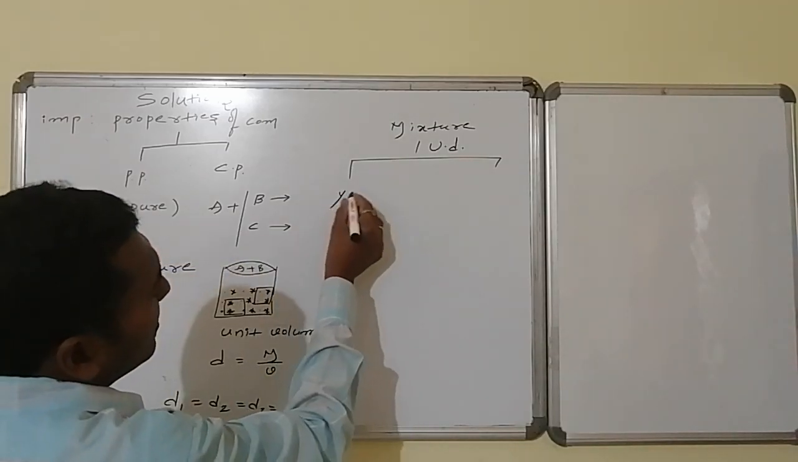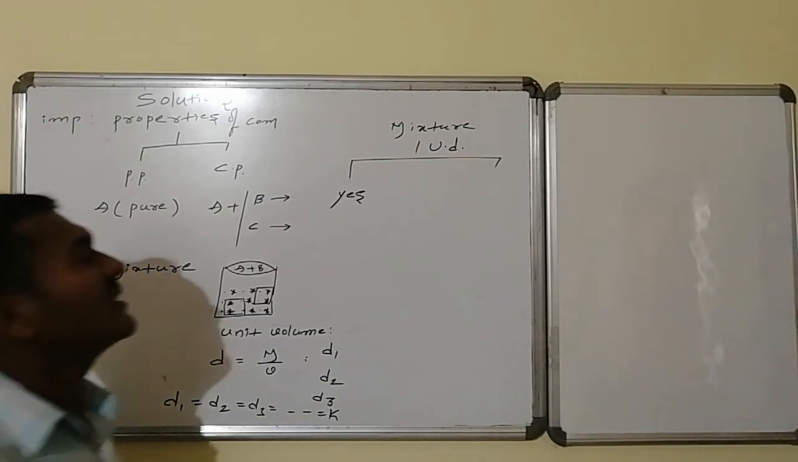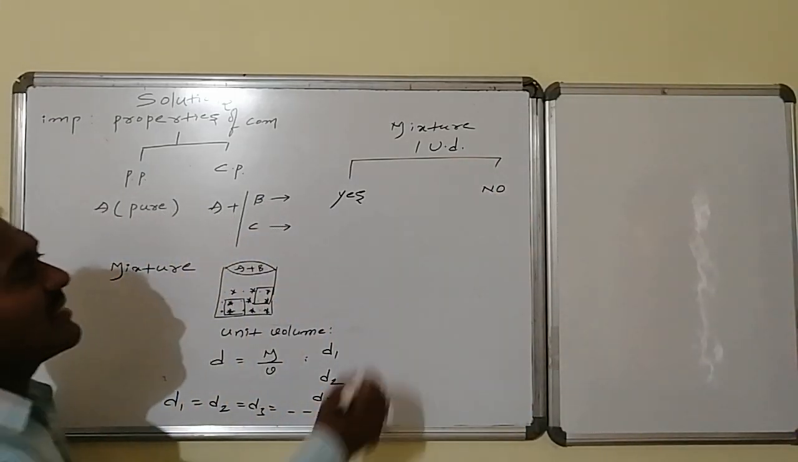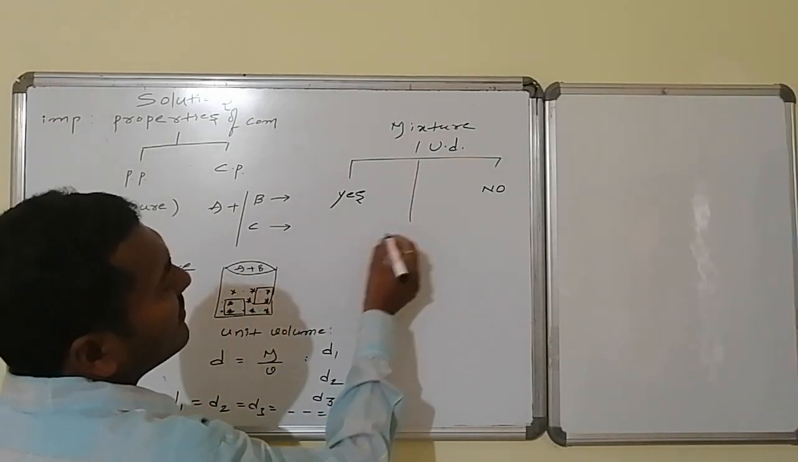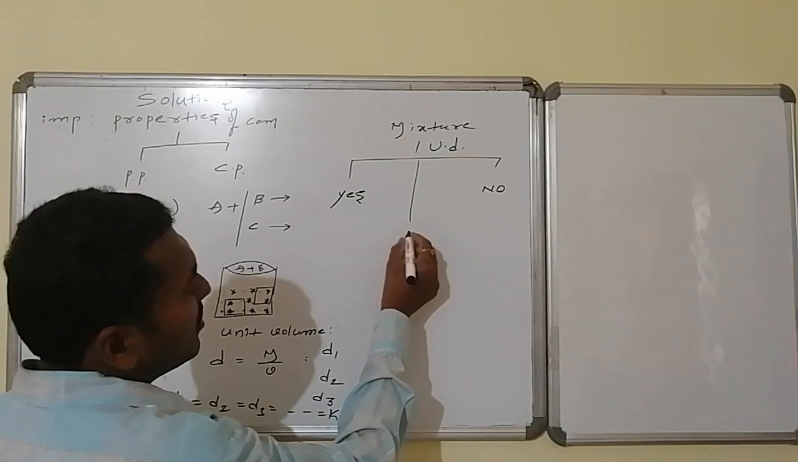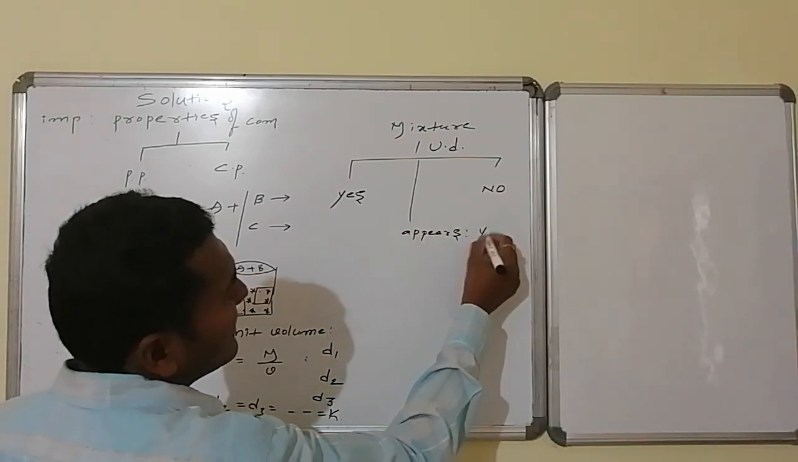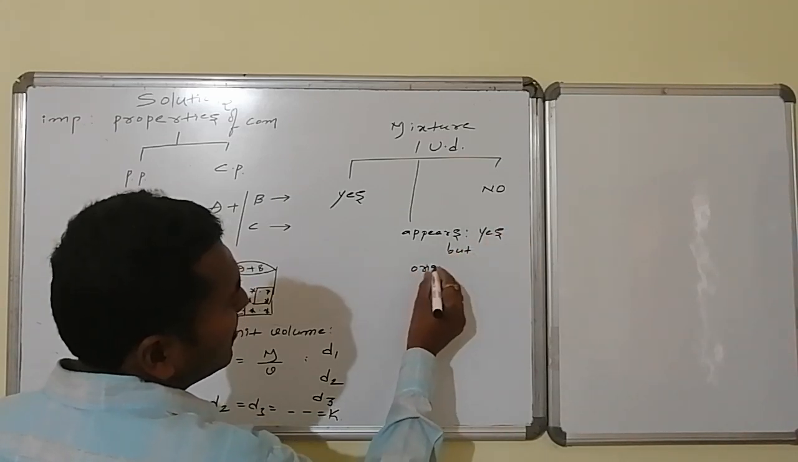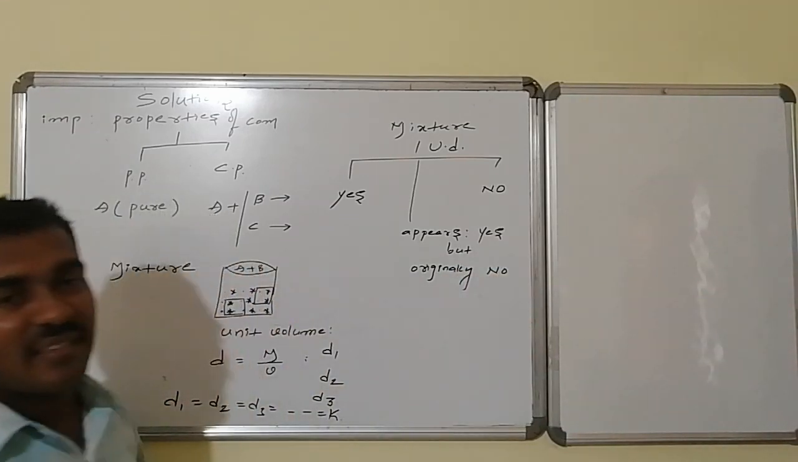Some of the mixtures are maintaining uniform density. Yes, they are maintaining uniform density. Some of the mixtures are not maintaining uniform density. Whereas there is a special case: some mixtures appear to maintain uniform density. Appears, yes, appears so, but originally no. Are they having any uniform density? Exactly no. Such kind of mixtures are also there.